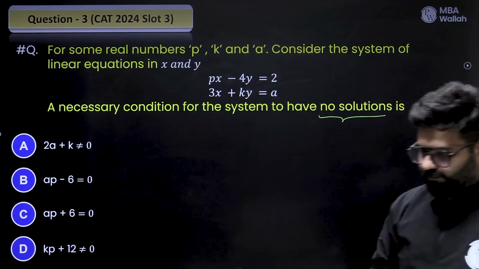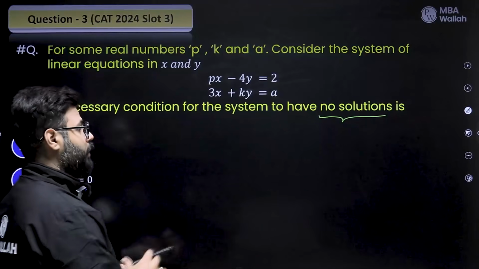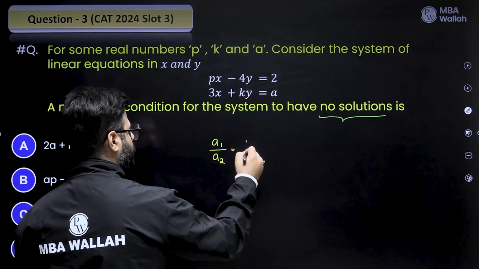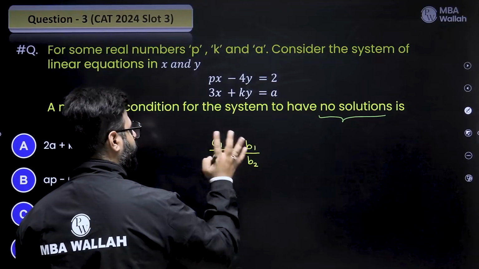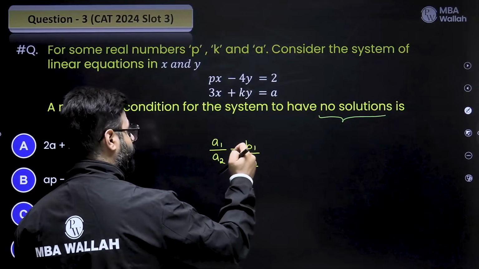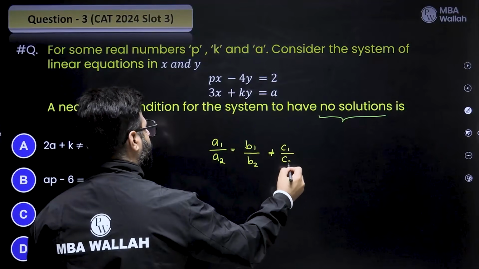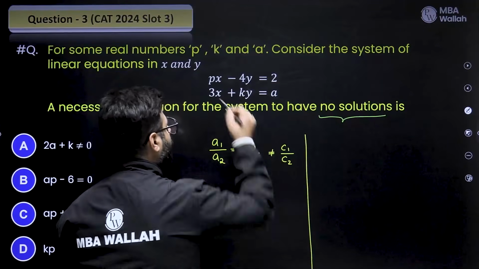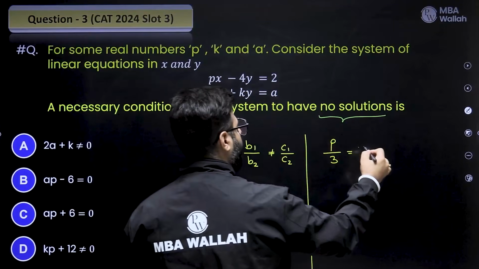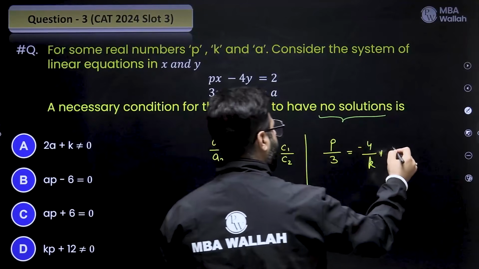No solution. That means, of course, the ratios of the coefficients have to be the same, at least, because if they are not equal, you will get a unique solution, and you are not getting that. But the equations are not the same as well, otherwise they would have been overlapping, giving infinite solutions. It says no solution. That means this is not equal to C1. So we have P by 3 equal to minus 4 by K, not equal to 2 by A.